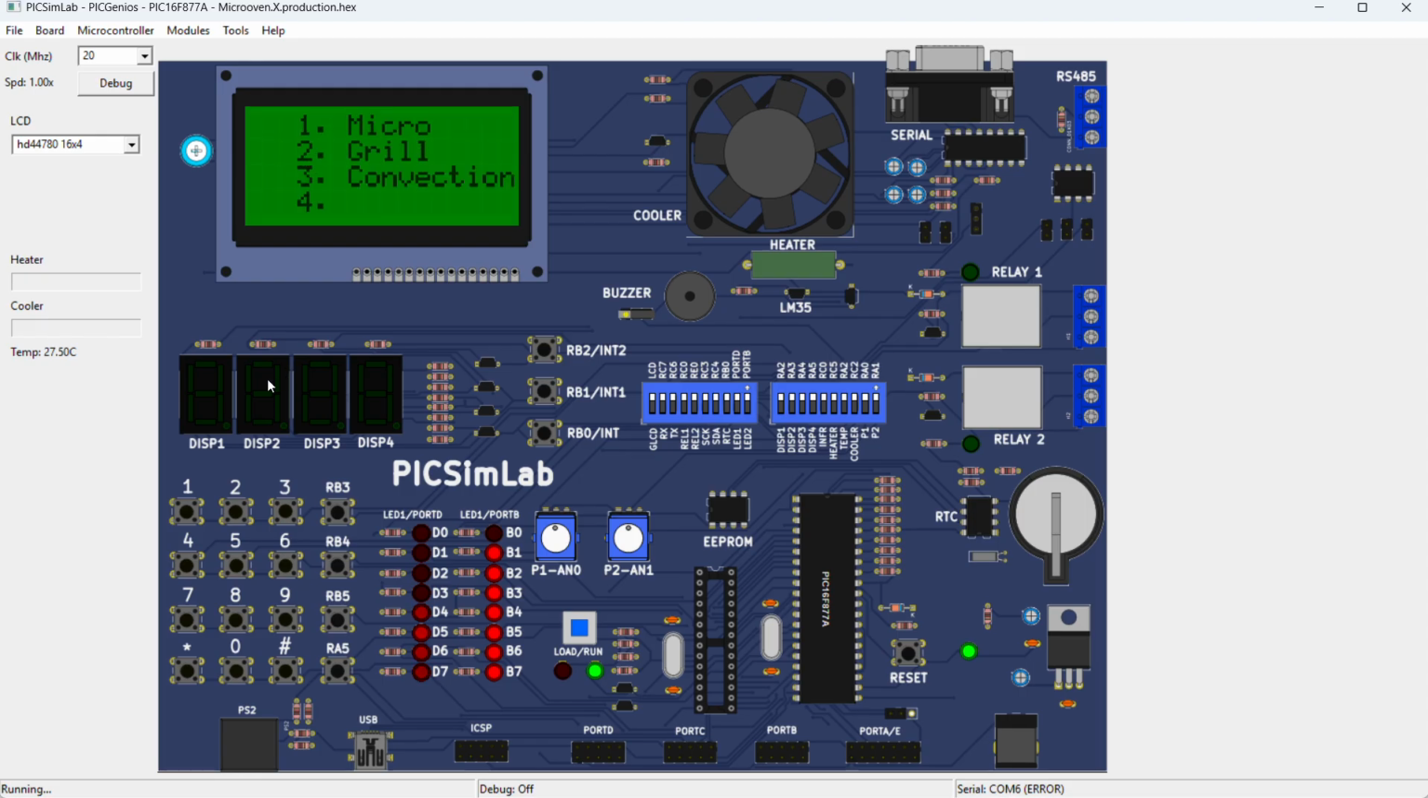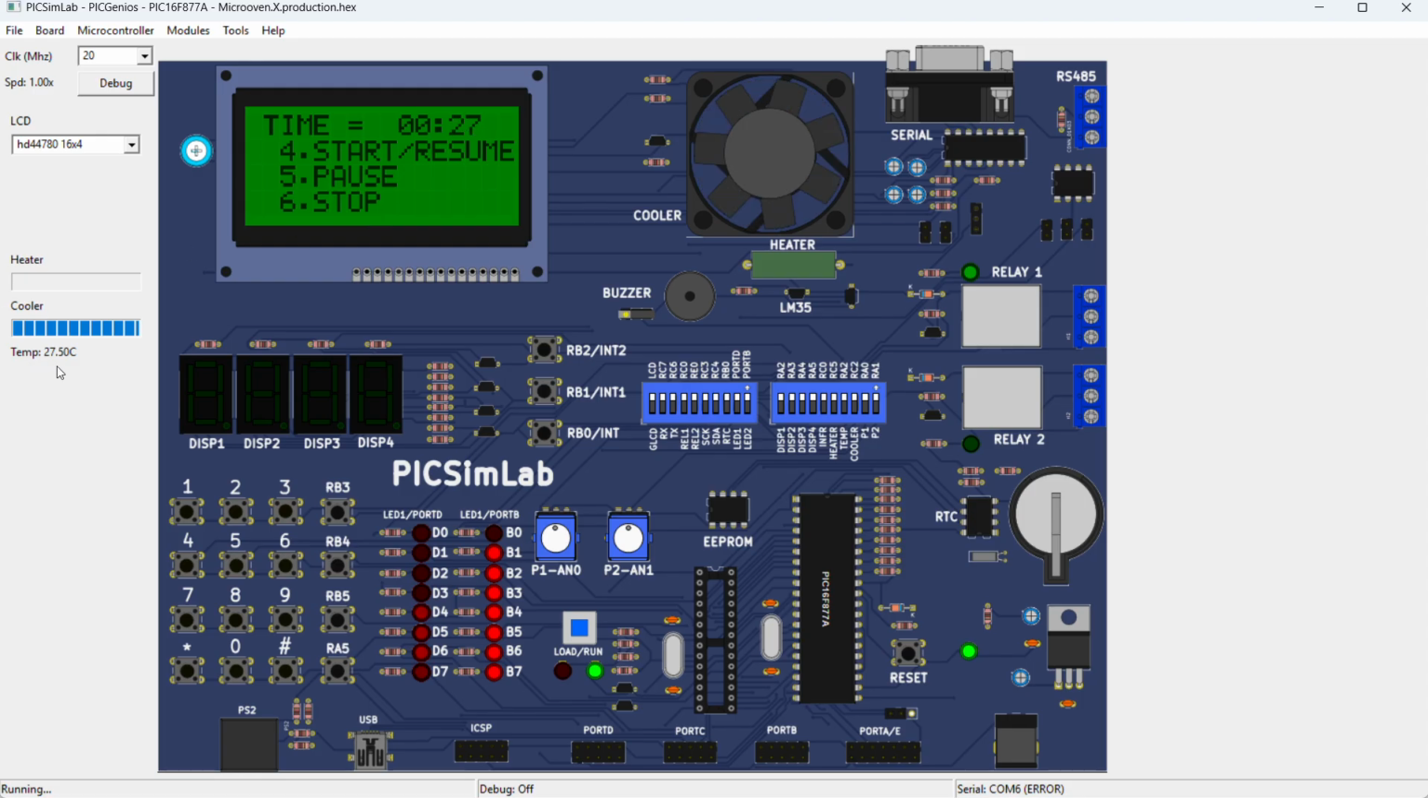Powering on the microwave oven. Next one is the grill mode. Press 2 and set the time in minutes and seconds. The seconds field is blinking. Star means clear, and hash means enter. We set 45 seconds and press enter. The countdown starts and the fan is on. When the fan turns off, the cooking is ready. The buzzer is on.